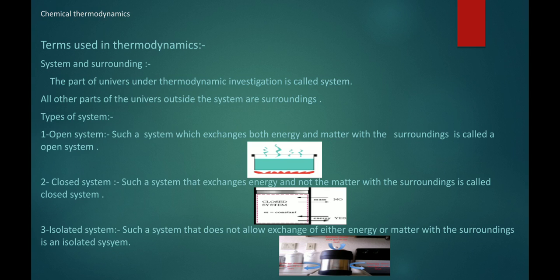For example, thermoflask, thermos. A perfect and ideal isolated system is difficult, but we consider thermos and thermoflask as an isolated system where energy and material both cannot exchange from system to surrounding. So three types of system here: open system, closed system, and isolated system.